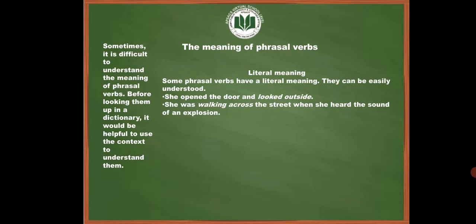She opened the door and looked outside. She was walking across the street when she heard the sound of an explosion. Now, if you look at these phrasal verbs, looked outside means that she was looking outside when she opened the door. And she was walking across the street means she walked across the street. So, it has a literal meaning.